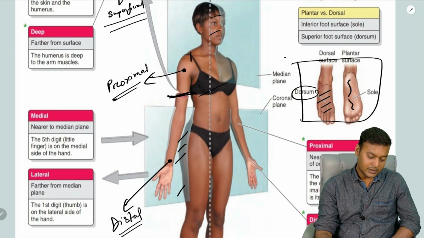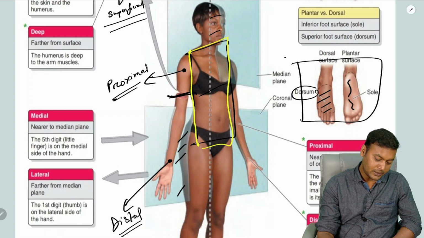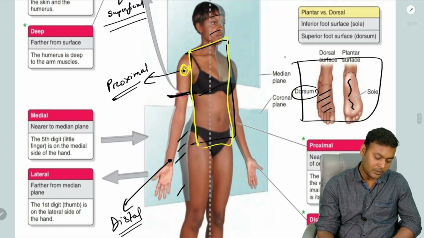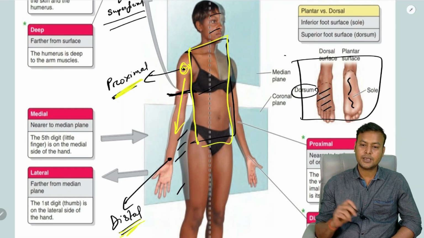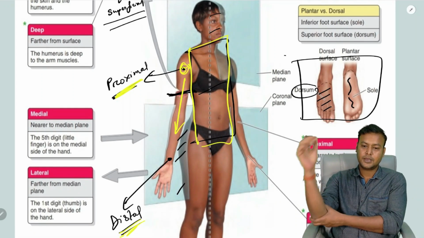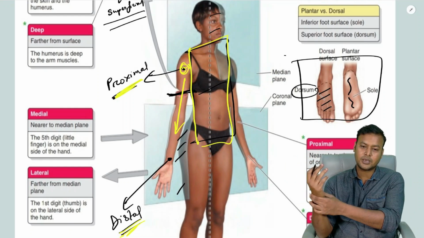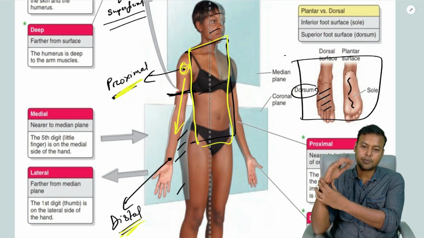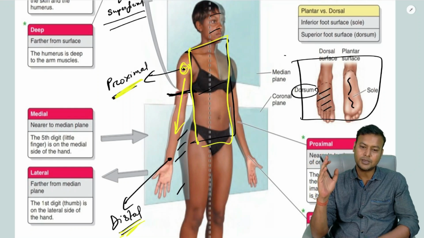So students, this is the axis of our body. So as you can see, this is the axis of our body. So anything nearer to the axis, that will be proximal, and anything away from the axis, that will be distal. So I can say that my elbow joint is proximal, whereas wrist joint is distal. And if I compare these two, then wrist joint is proximal and the tip of my finger is distal.